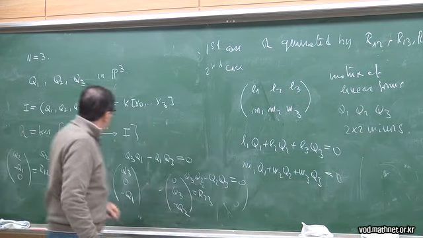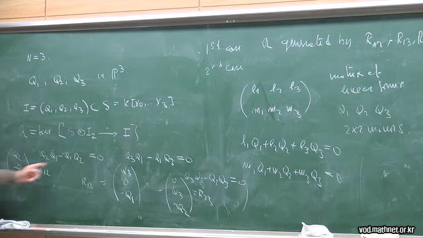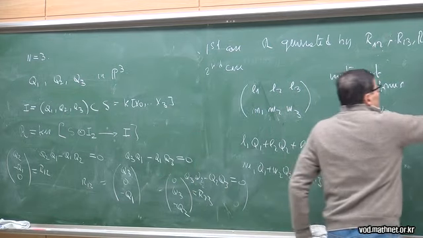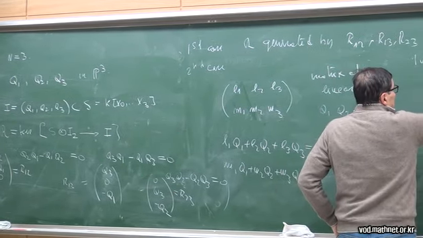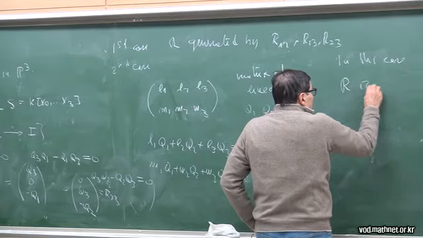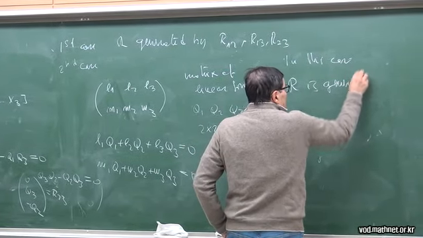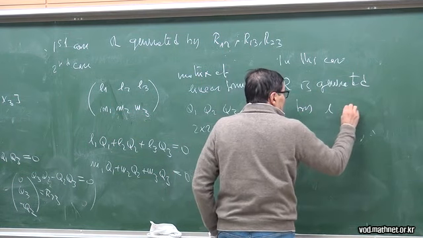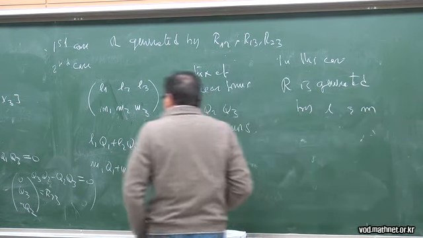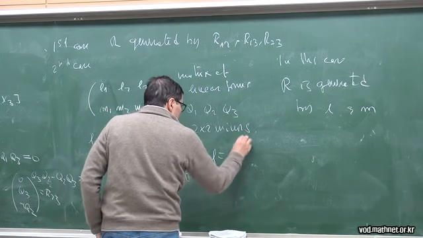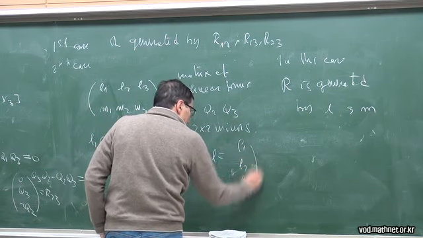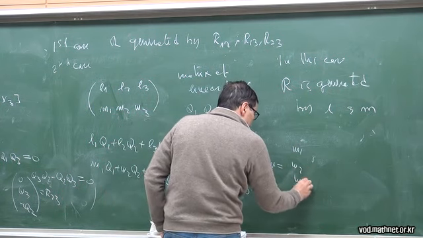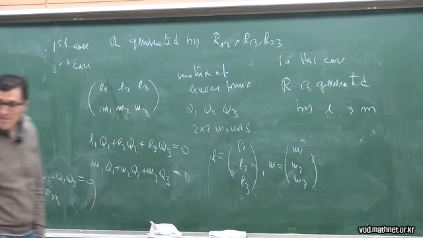So this is a different case, because besides the trivial relations, which I always have, I have these. In this case, R is generated by L and M, where L is (L1, L2, L3) and M is (M1, M2, M3). So these are two different cases.